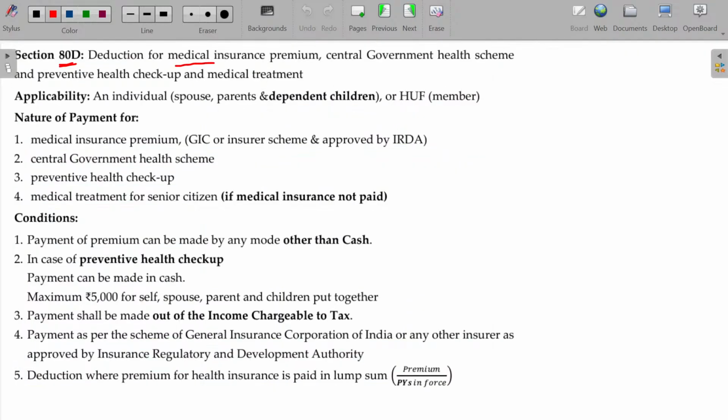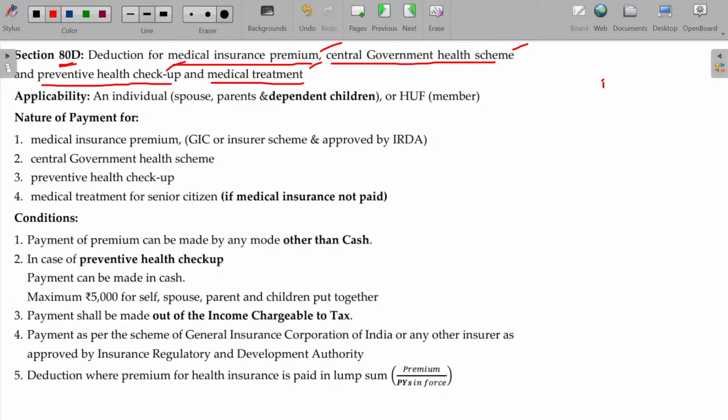Medical insurance premium paid can be deductible, or Central Government Health Scheme, for that if you spend any money, or spending money for preventive health checkup or medical treatment. So four spendings are covered under 80D: medical insurance premium, Central Government Health Scheme, preventive health checkup, medical treatment.